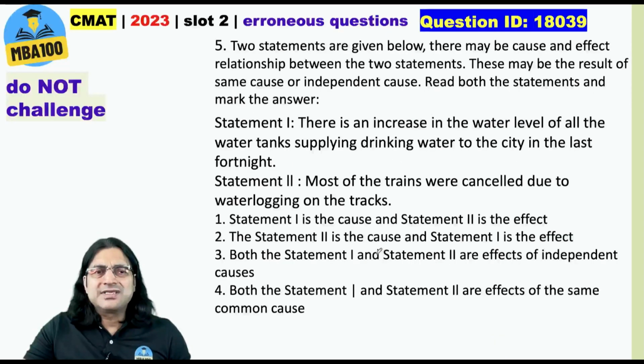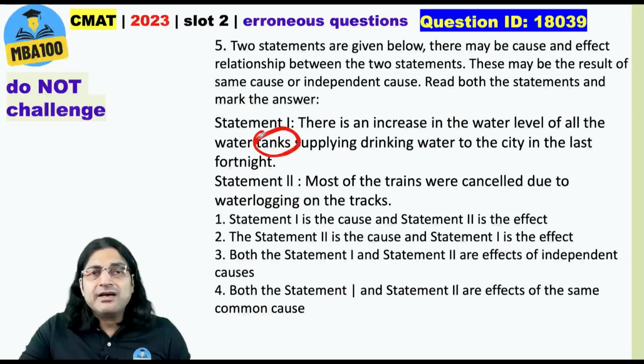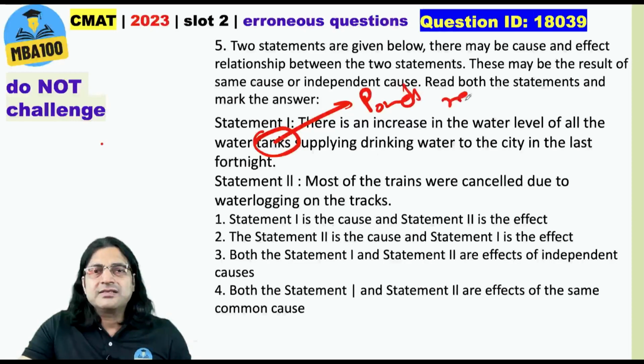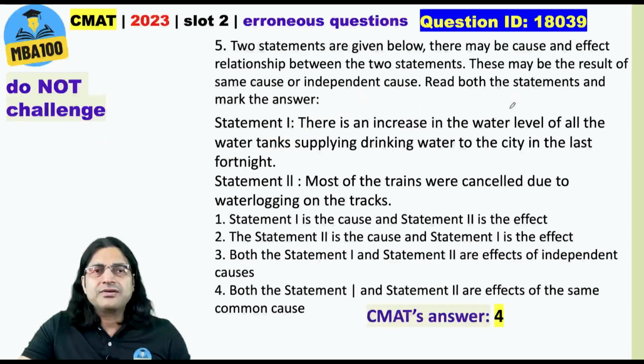What about this one? There is an increase in the water level of all water tanks supplying drinking water to the city in the last fortnight. Many of you felt that here the meaning of tank is the vehicle which rolls on some wheels and supplies water to you. This tank here means reservoirs or ponds. Please refer to the dictionary. So, I do not think that this question is worth challenging, because tank also means ponds and reservoirs. So, do not challenge. All right.